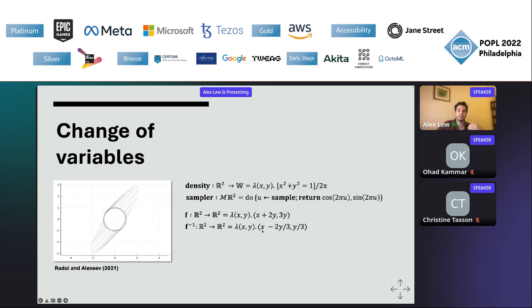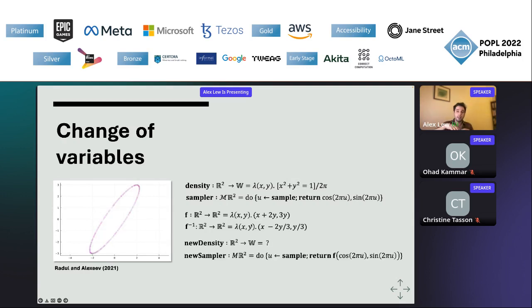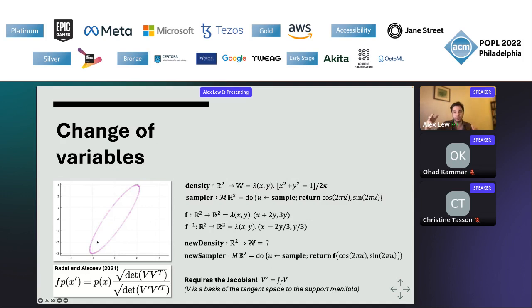Now let's say that the user has written an invertible deterministic function f. In this case, f just is performing a linear transformation to stretch this thing, but it could be more complicated. Some probabilistic programming languages will automate the construction of a new sampler and density representing the push forward of the original distribution by f. Now the sampler is really easy because you just run the old sampler and then run f on each sample to get a sample from the new distribution. But the density is more interesting. Some parts of this distribution have been stretched thin, others compressed, and that's captured by a change of variables formula, which tells us exactly how to compute the new density based on the old density and the Jacobian of f, which is used to compute this V prime matrix in the denominator here.